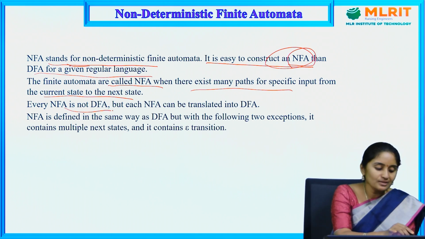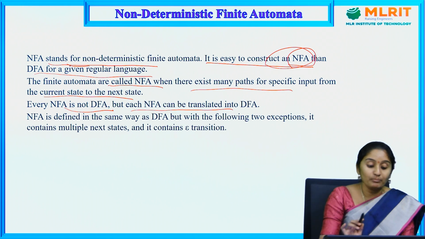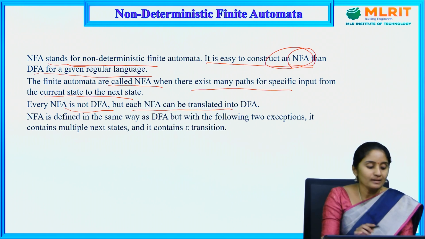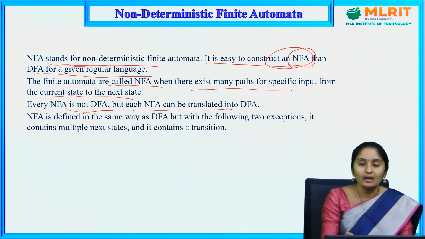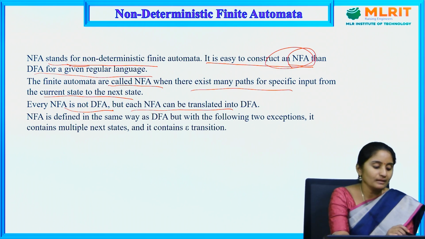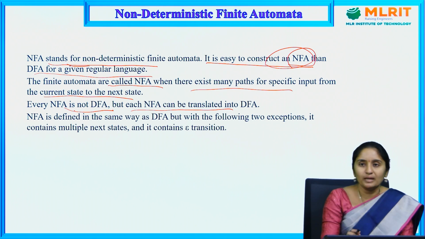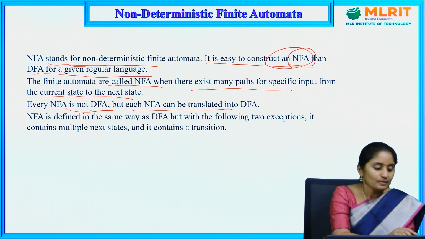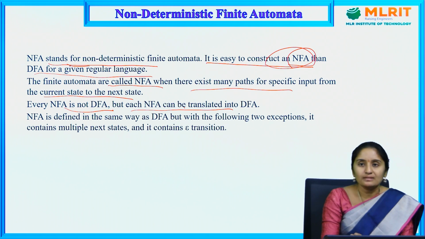Every NFA is not a DFA, but each NFA can be translated to a DFA. See here, NFA is not a DFA because in DFA we must have one transition for every input. But in NFA there is no restriction that for every input there should be some transition. So that is the reason we can say that an NFA cannot be a DFA. But each NFA can be translated to DFA.